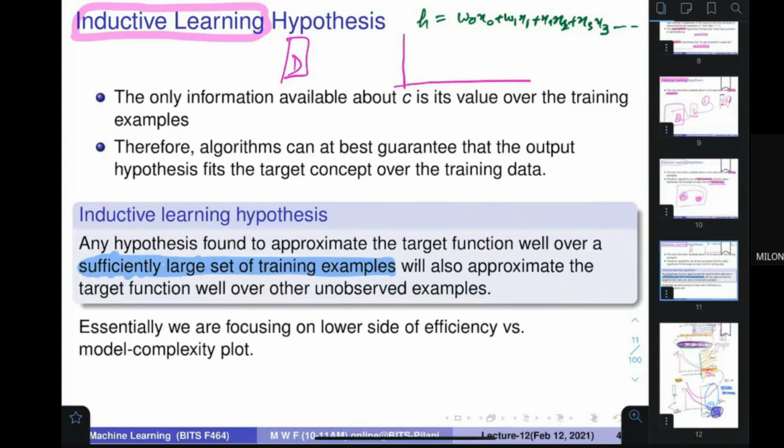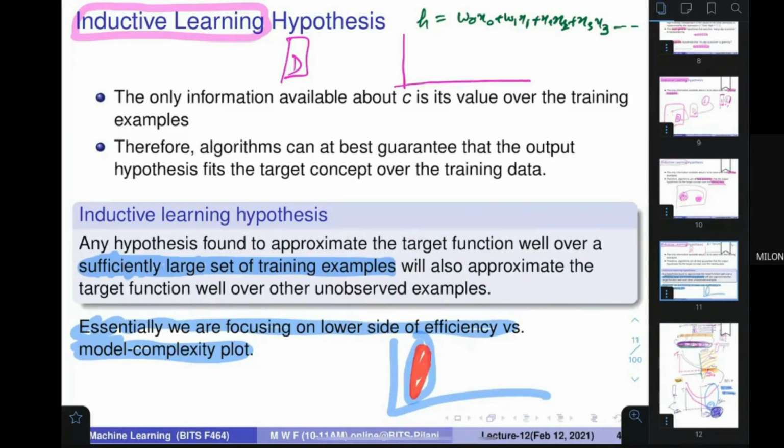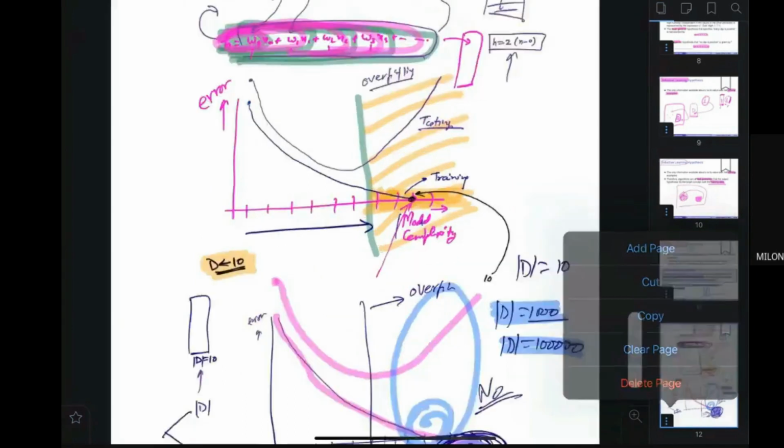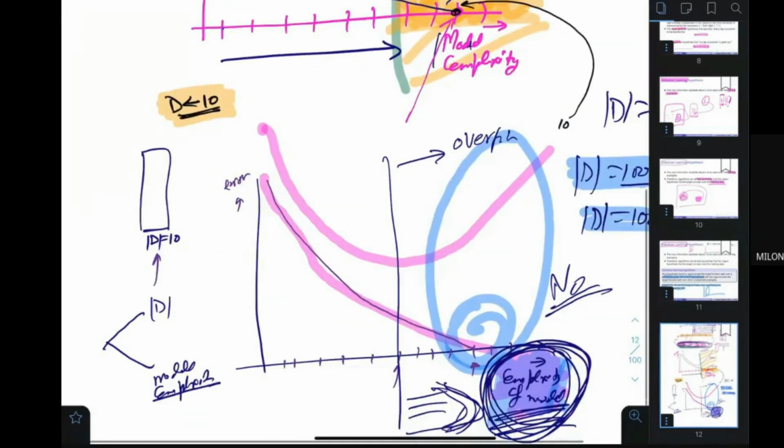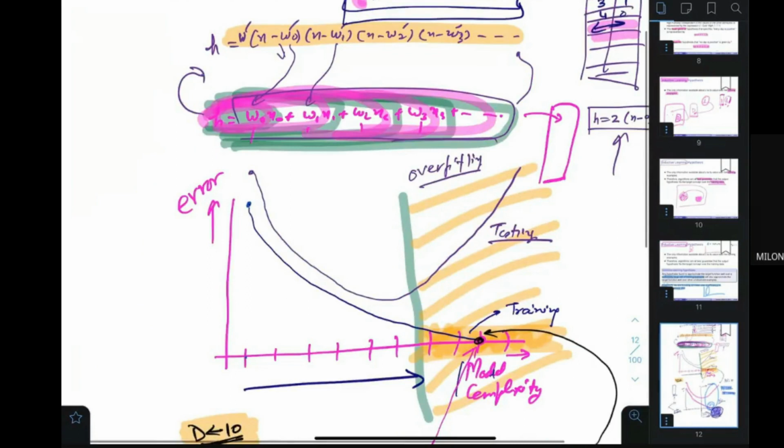And that's why you are essentially focusing on the lower side of the efficiency versus model complexity plot. This plot we have just seen. You are seeing the lower side of this particular plot. And in this part, if you are good on the training, you are also good on the testing. Because in this particular area, when the training error decreases, the testing error also decreases.